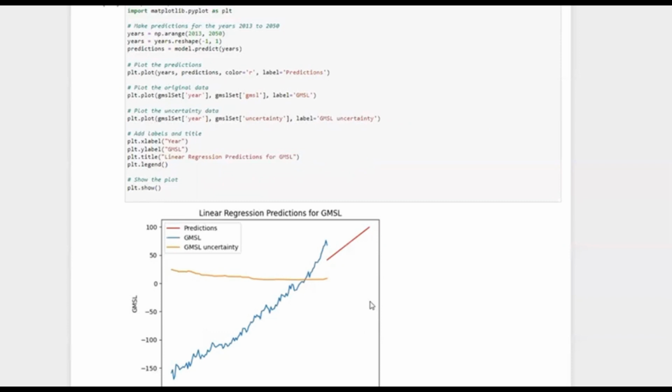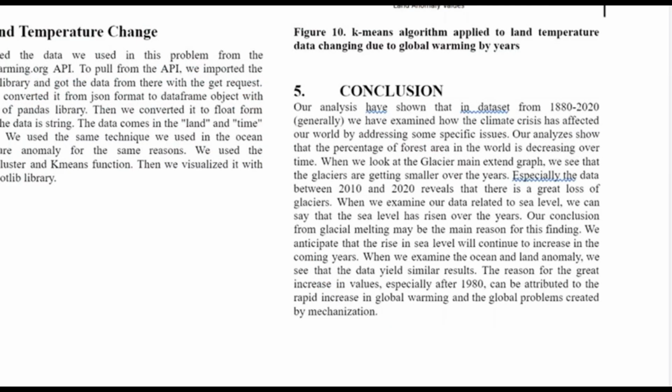And to put it in a nutshell, I want to explain the conclusion part. As a result of our research and the data visualizations, we can conclude that the climate crisis seriously threatens our world.